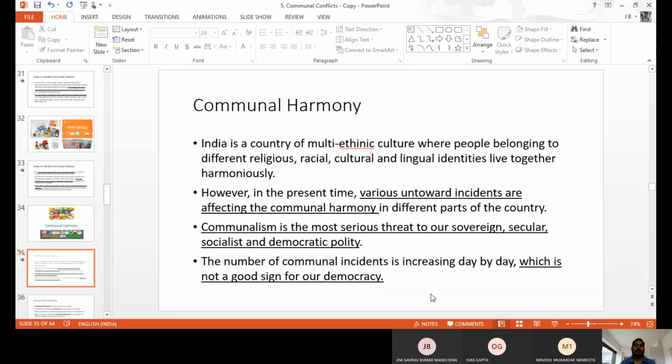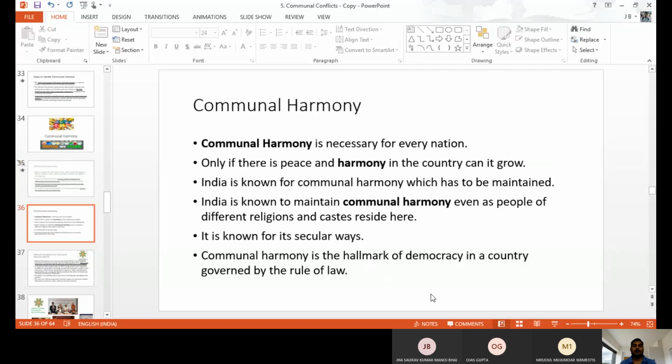But through communal harmony only, we can develop the real democracy, and we can develop the secular character of the nation. Communal harmony, that means, India is known for maintaining communal harmony because we have a number of diversities. With that, we are doing unity in diversity. That is the core of the Indian nation. So communal harmony is not new in India, but recently because of communalism, the communal harmony is getting damaged. People are also not getting enough idea about communal harmony.